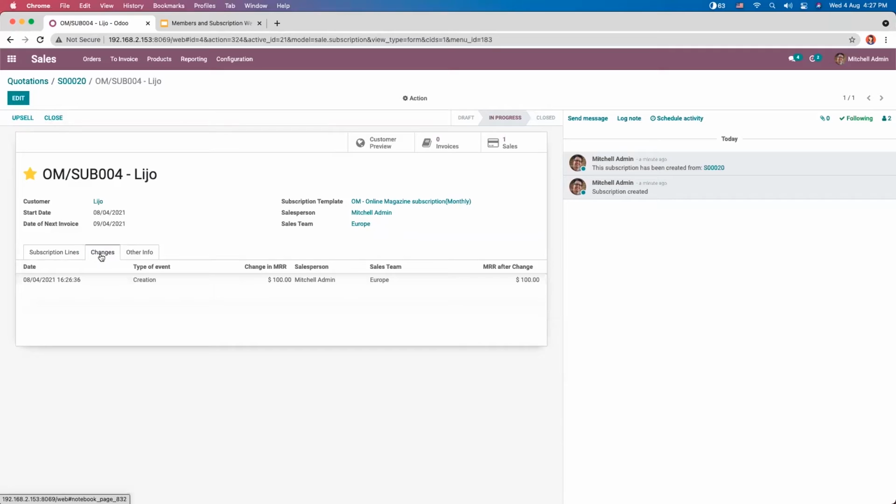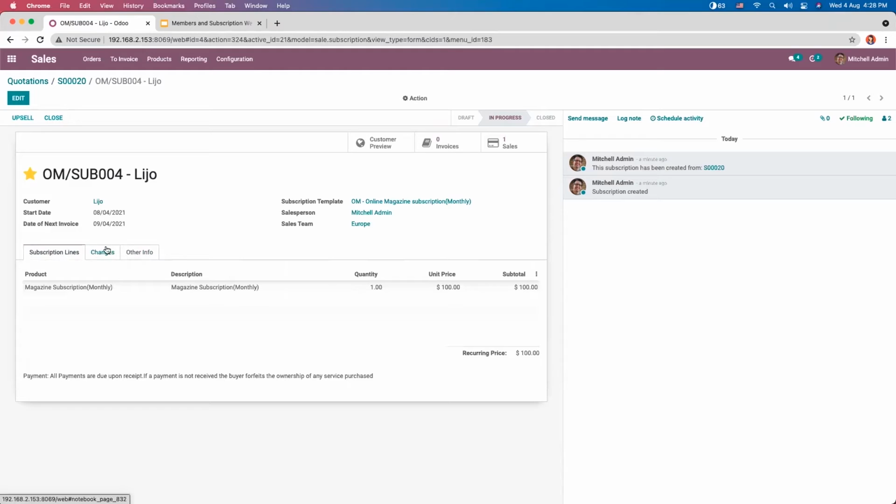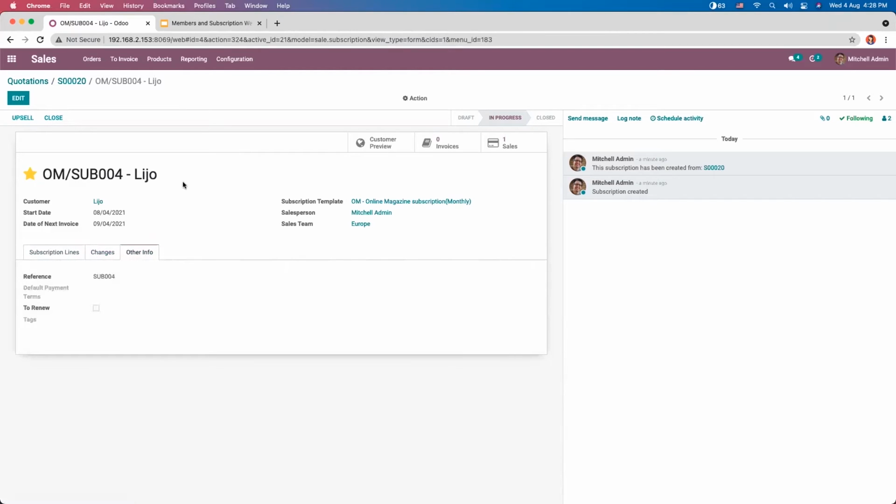And here you can see a tab that is changes. So you can view the changes made on subscription. Like here we can view change in monthly recurring revenue, then MRR after change. Right now we don't have any. So that's how we create a subscription.